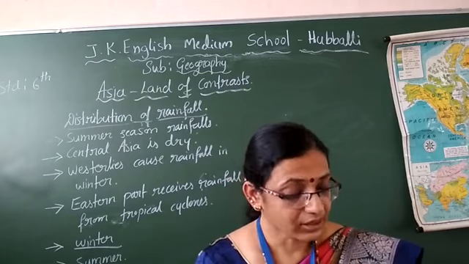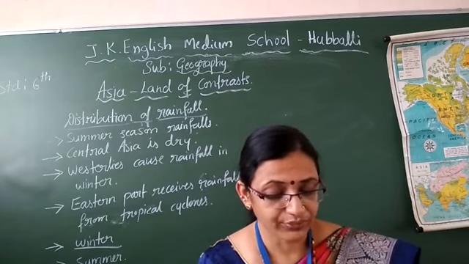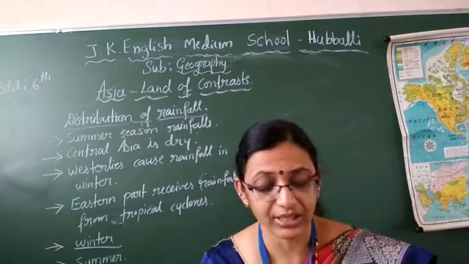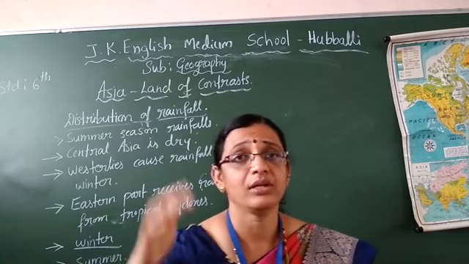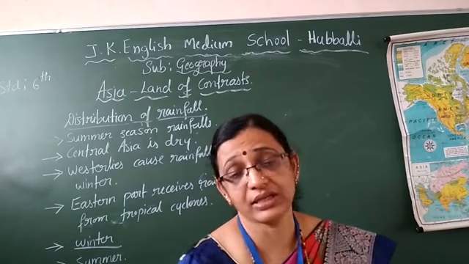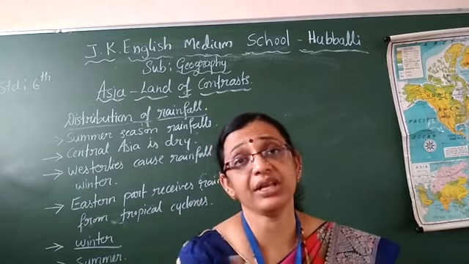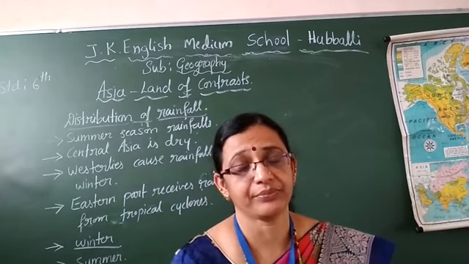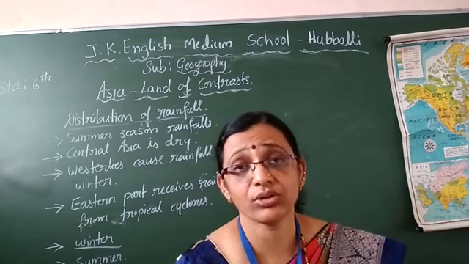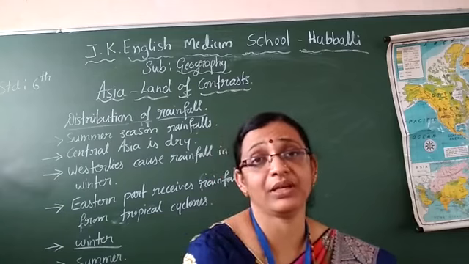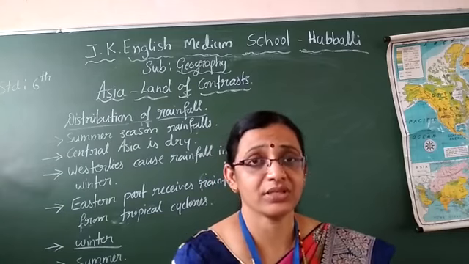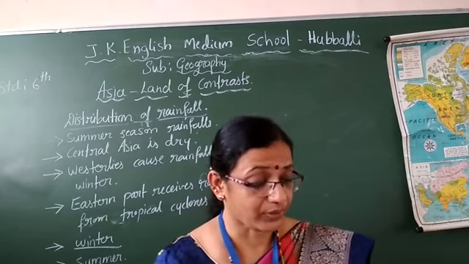And they do not cause rainfall. They blow from Central Asia to the Indian Ocean. They start from the Siberian plains and Central Asia, and from there they blow to the Indian Ocean, which is in the south part of Asia. Up to that point they are blowing, but they blow from land to ocean. Because of this reason, there will be no rainfall.